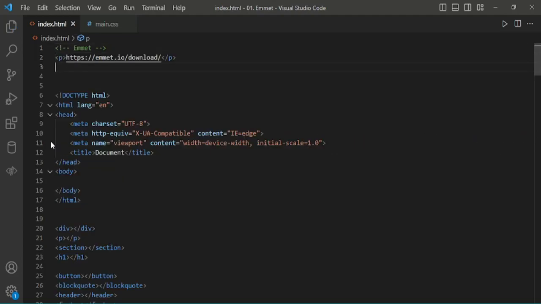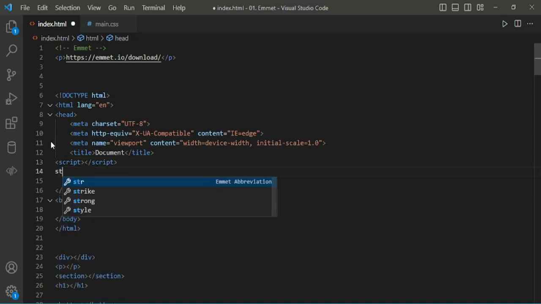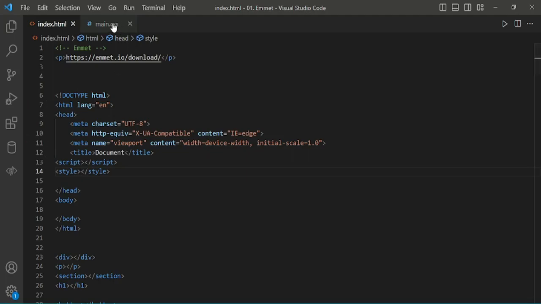And for example, for getting script, type script, we can get the script. For adding CSS style, we can get the style. Now I will show how to use Emmet in CSS.